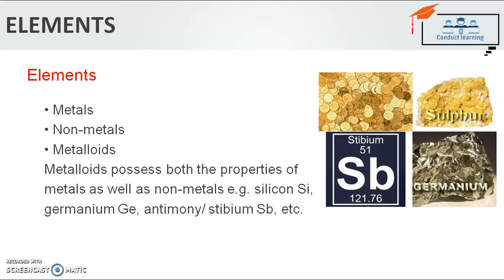The third one is a metalloid. Metalloid possesses the properties of both metal as well as non-metals. So metalloid is in between metal and non-metals because it has the properties of metals as well as non-metals. Metalloids have examples like silicon, germanium, antimony, etc. What are the physical properties of metals and what are their chemical properties? We will understand in the next slides.